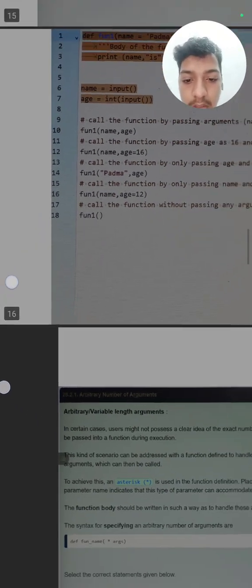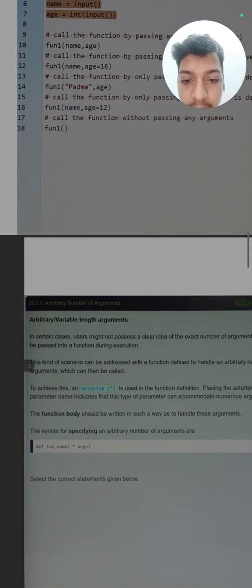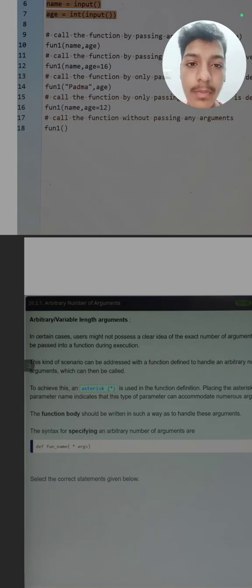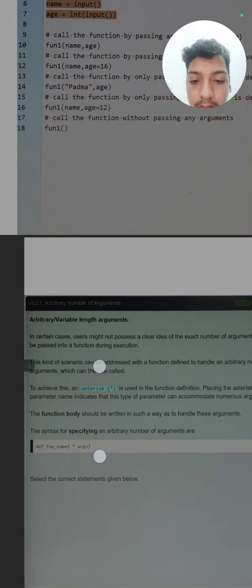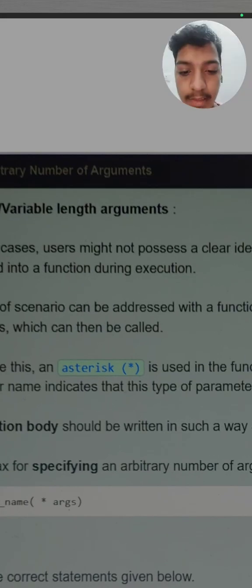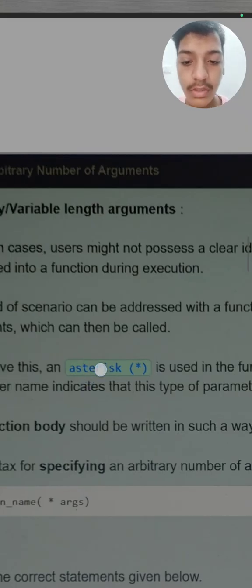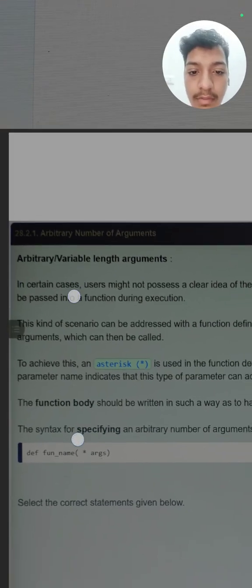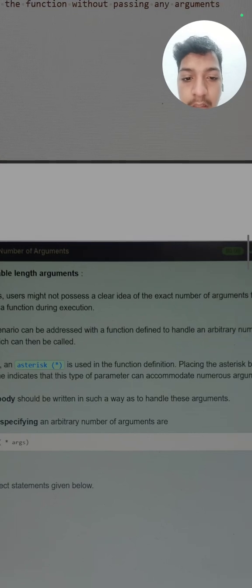So the next thing is arbitrary number of arguments. What are arbitrary number of arguments? It is saying that if we don't know how many arguments there are, we can use one sign, the asterisk, which signals that there can be a number of arguments. This multiply sign is also known as asterisk. This can be asked in Viva or MCQ type questions.